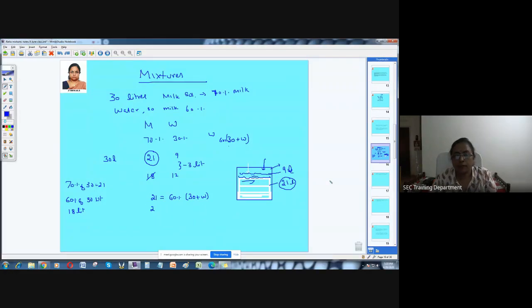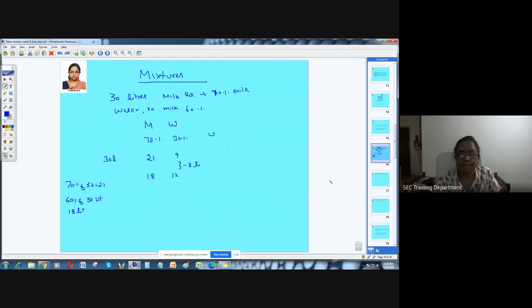So the other method which I want to explain here is your ratio method. The ratio method is you are going to add some more water in this. So you are just taking water in this. And then this ratio. Now this is the ratio of milk and water, which is equal to what is given in the new solution.